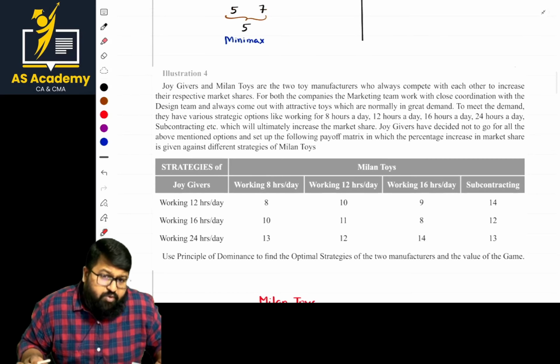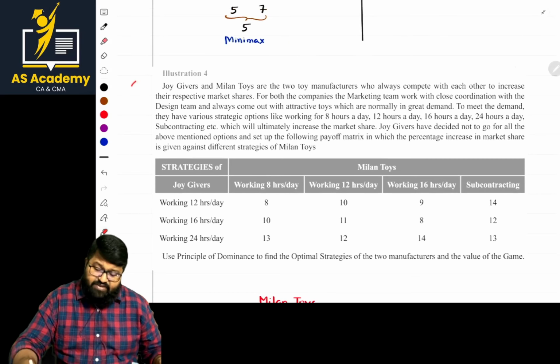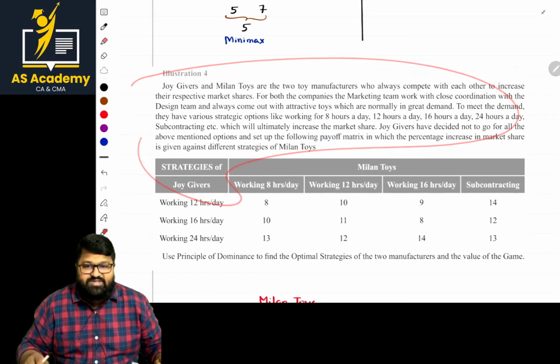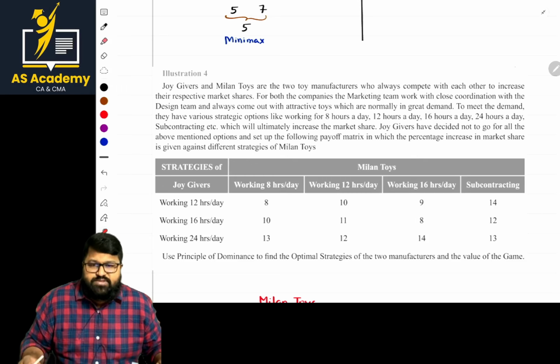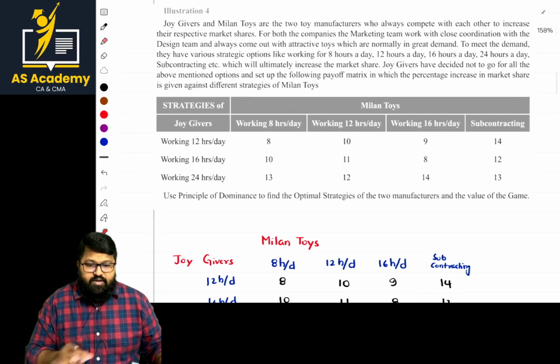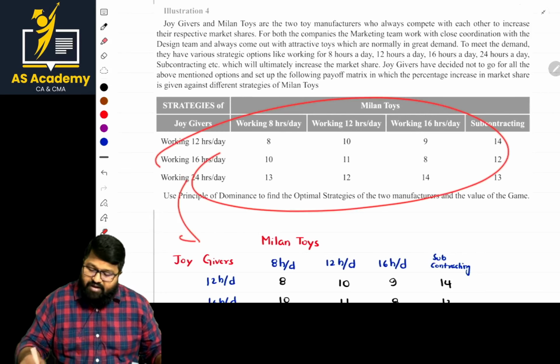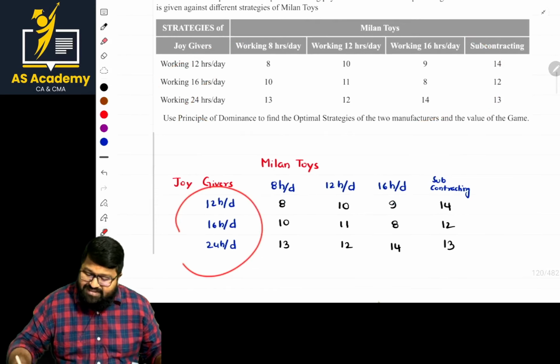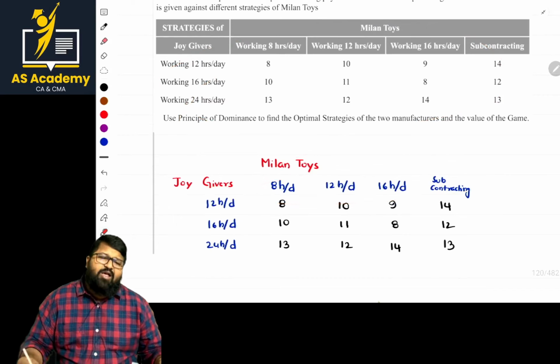This is the most important problem. He has given a bigger story, and that story should be read once. If you read it once, it will be good for you. Once it is done, write this entire part in the form of a matrix like this. But writing these values again and again will not be effective.